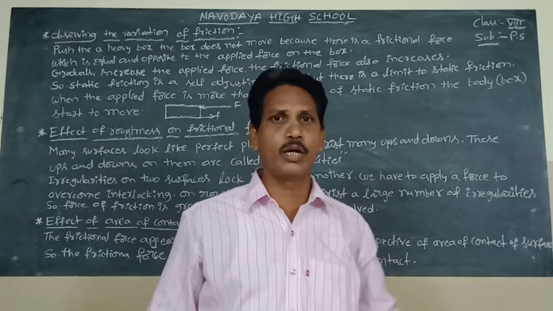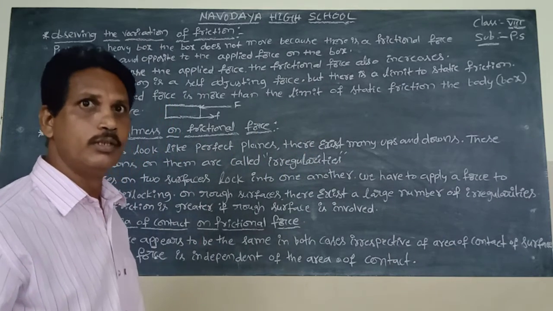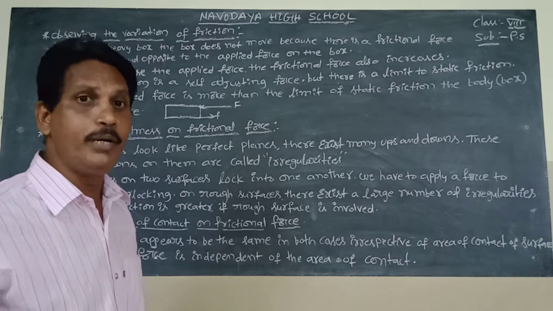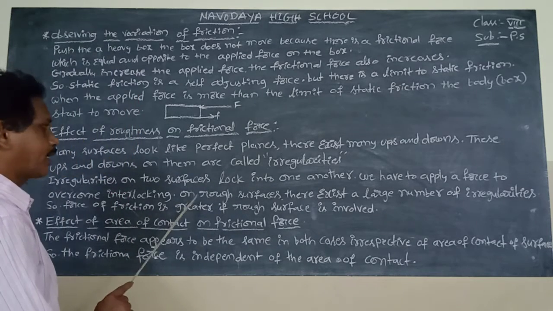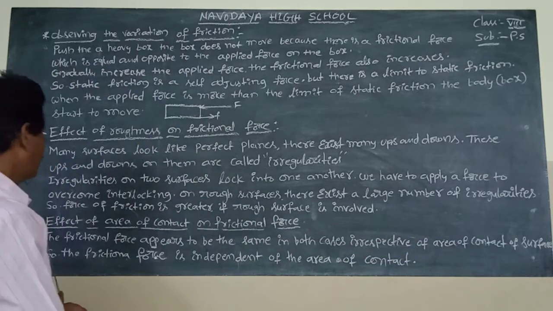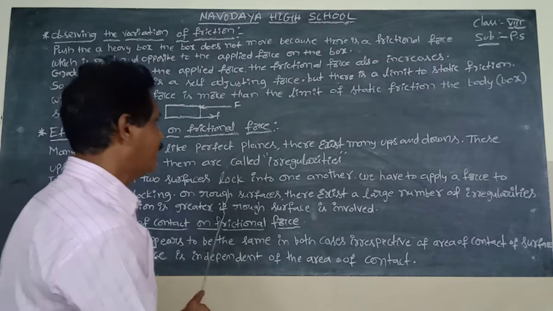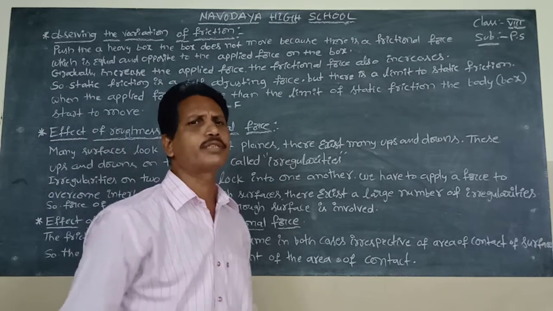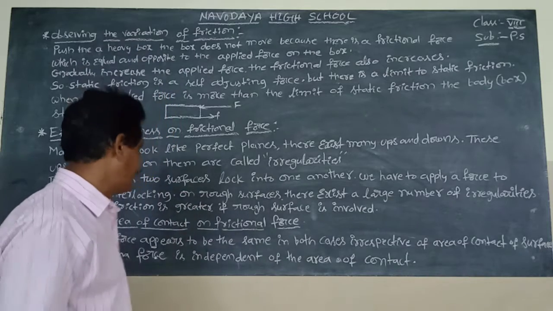To overcome the interlocking on rough surfaces, which have a large number of irregularities, the force of friction is greater. If a rough surface is involved, there is more friction on the body.